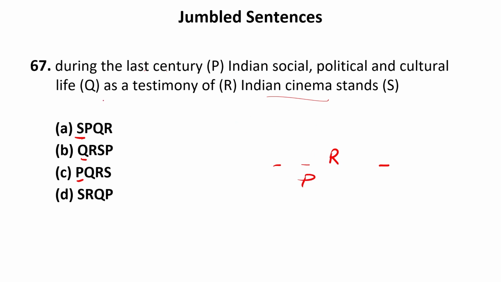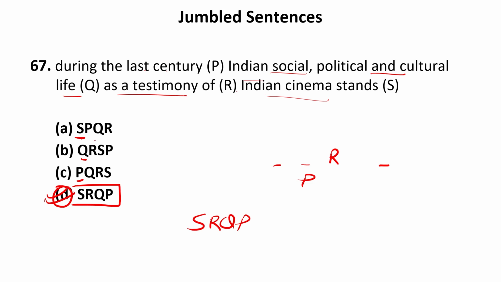Now let us see Q as the first sentence. Indian social, political, and cultural life. If I see S as the first sentence, Indian cinema stands as a testimony of Indian social, political, and cultural life during the last century. This can be the sequence. So SRQP will be the correct answer.